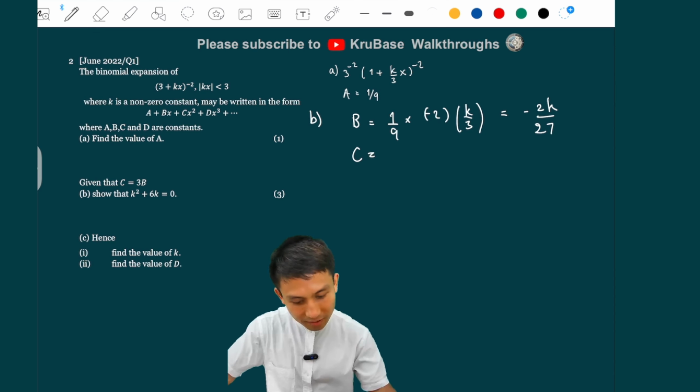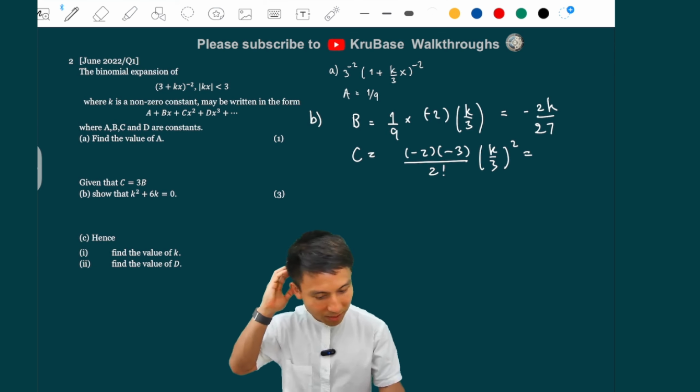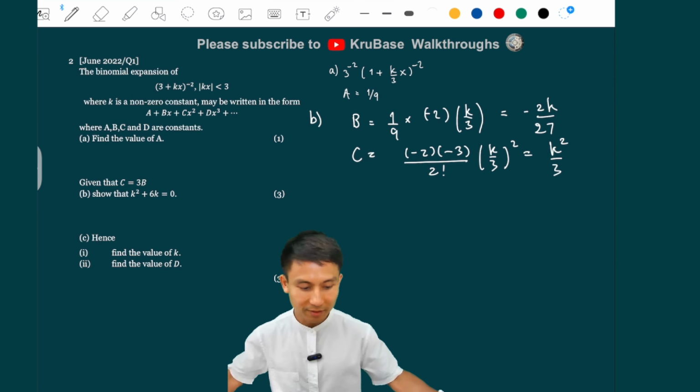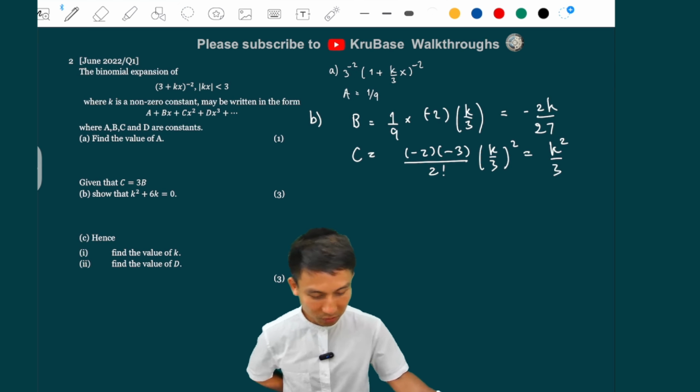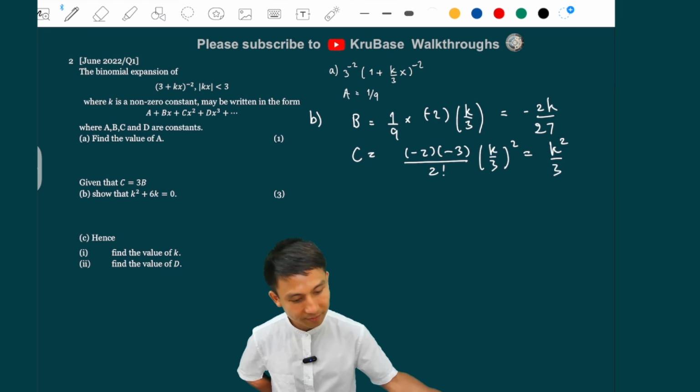And then what is the c? The c is the third term, right, which is the x squared term. So we have n times n minus 1, which is minus 3, divided by 2 factorial, and then this is squared. Okay, so that is just 2 cutting 2 up there, so we get plus, and this is k squared over 3, right, because one of the 3's cancel above there, and then you get 3 at the bottom, just one of them at the bottom, and then that's it.